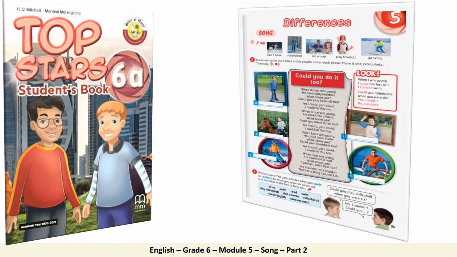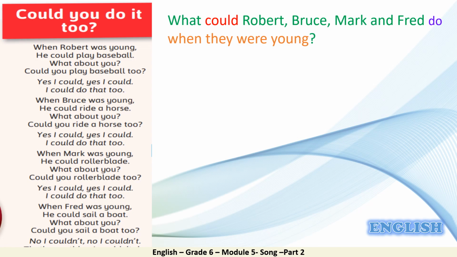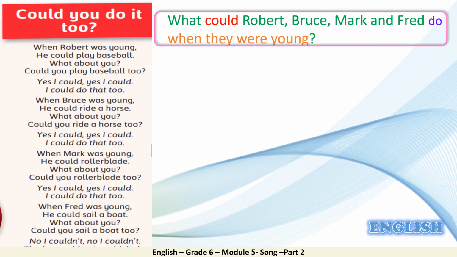Please open your student's book on page 55, activity 2. Let's see what we have here, dear students. Excellent. This is our song. Could you do it too? The title of the song. Here I have a question. What could Robert, Bruce, Mark, and Fred do when they were young?